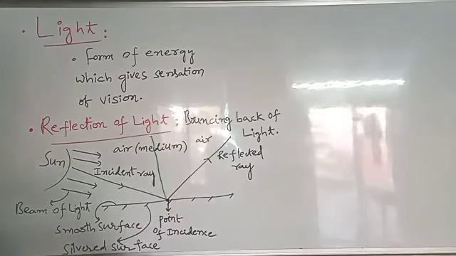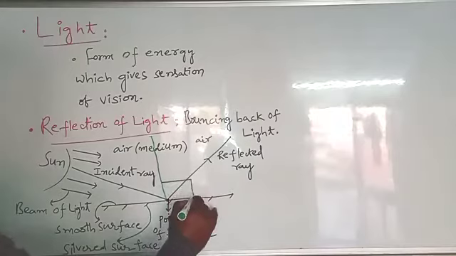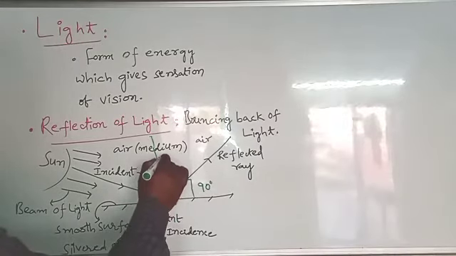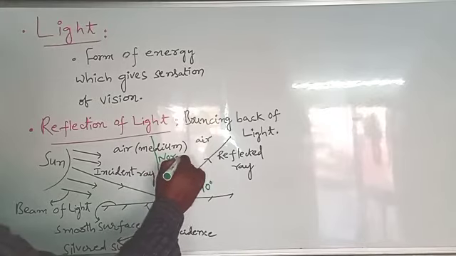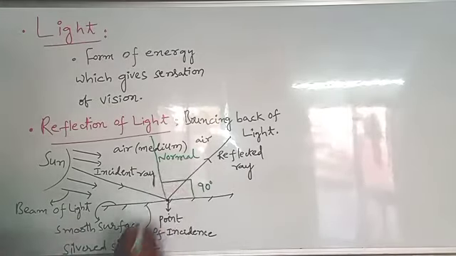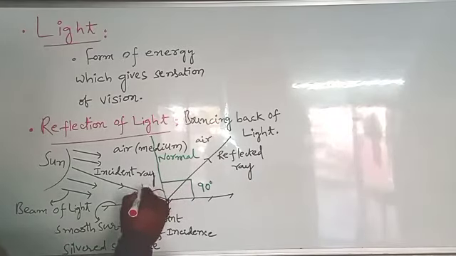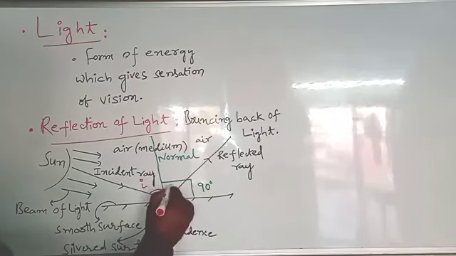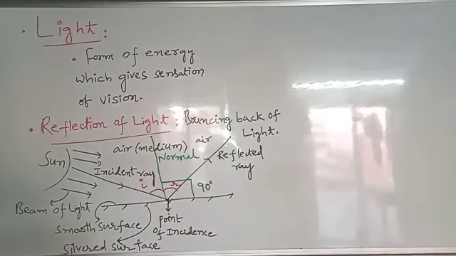This is the normal to the surface. That's why it makes a 90-degree angle with the surface. And this is the angle of incidence and this is the angle of reflection.